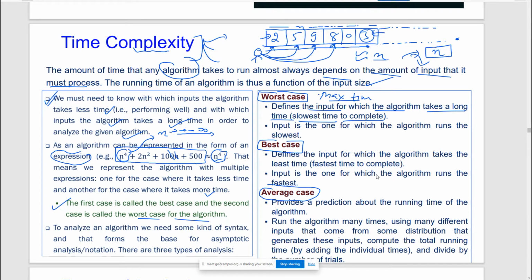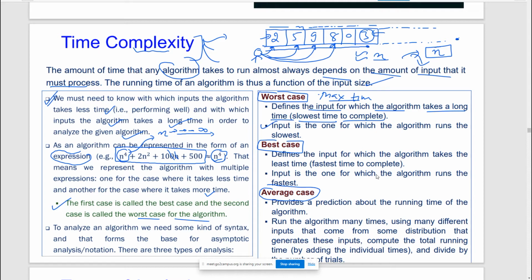This is the maximum amount of time. You are saying, see sir, 50 hours is the maximum time I am defining for you, after which you will definitely find this particular element 3. You can find it before 50 hours, but 50 is the maximum. So in a very layman fashion, this is what we call the worst case: the maximum amount of time a particular algorithm will take depending on the particular input, the input for which the algorithm runs the slowest. So this is the worst case.